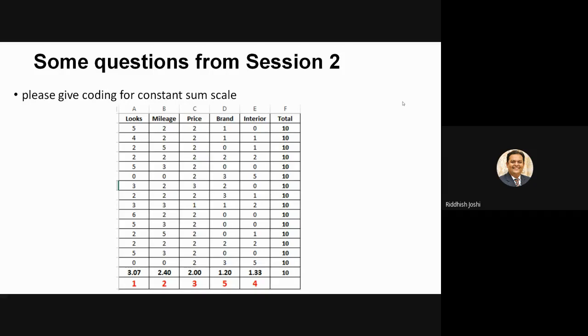Once you have responses, you can simply put in a formula and calculate the mean, and the total of the means would also come to 10, right? And you can simply identify the most important feature. You can see the highest mean is 3.07, that is the most important. Second is mileage, third is price, fourth is interior, and fifth is brand. So these are the results. You can perform this in Excel or SPSS or anywhere. No need to do coding of constant sum scale.